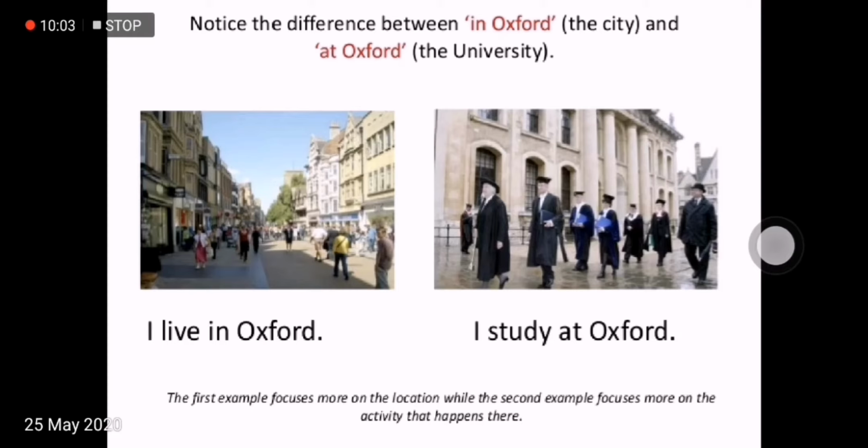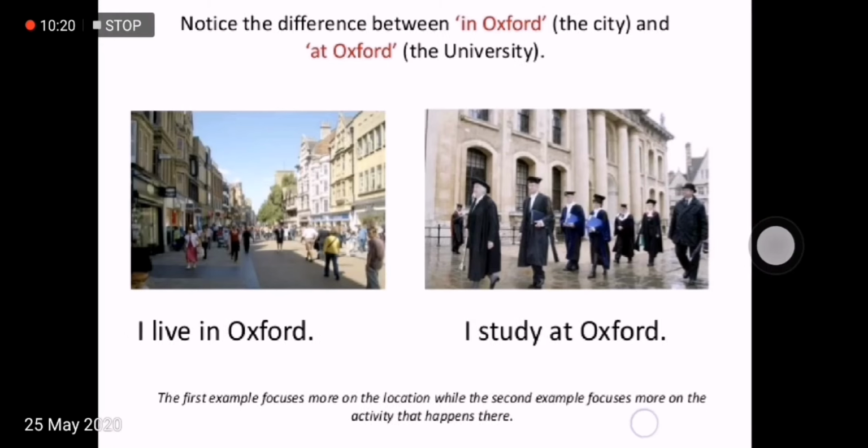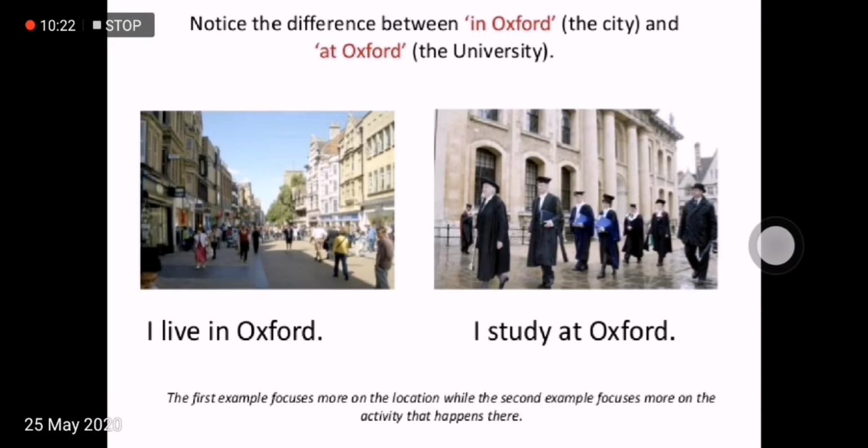Look at your screen. On the left side is a picture and an example: I live in Oxford. And on the right side of your screen: I study at Oxford. The first example focuses more on the location, that's the city, while the second example focuses more on the activity that happens there. So it is for study purposes there. I study at Oxford.